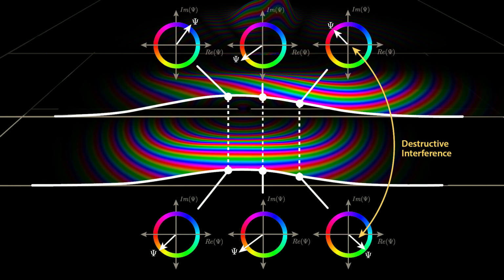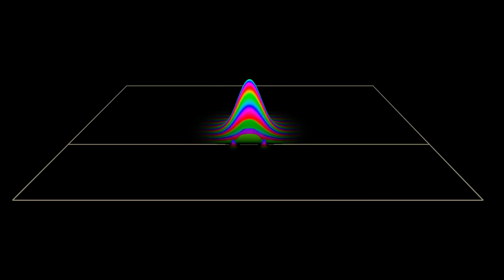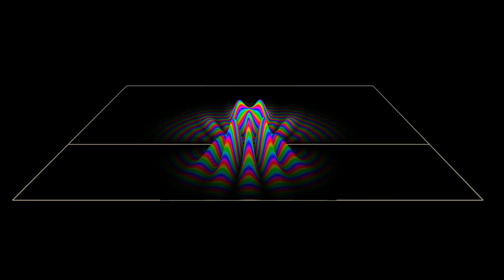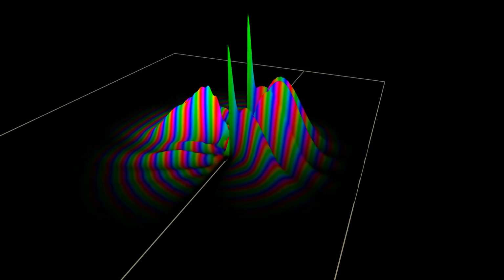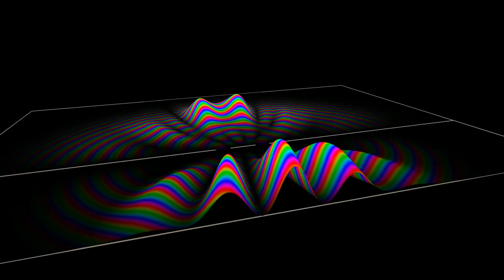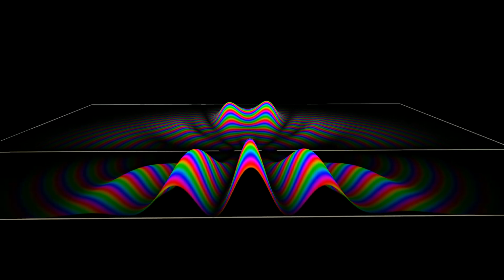This means that when we open up both slits, we expect destructive interference at these locations. Running our experiment with both slits open, this is exactly the behavior we see, with the electron's matter wave canceling itself out at these locations on the detector, matching the behavior we see experimentally. So the angles of our complex numbers in our wave function, also known as the phase, store important information about the matter wave of the electron, causing the wave to interfere with itself destructively at locations in space consistent with experimental results.